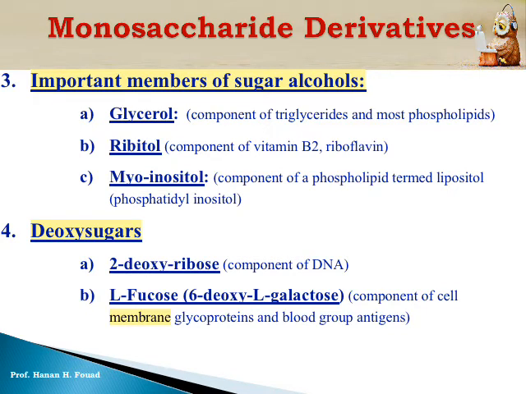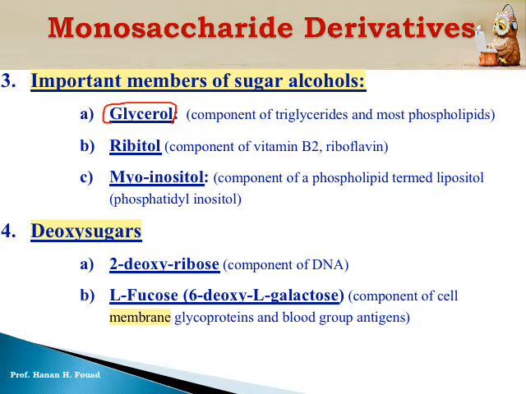What are the biological functions of these alcohols in our body? The first example is glycerol. Glycerol is derived from glyceraldehyde. If you have studied the first lecture, we have said that glyceraldehyde is an aldose sugar. It contains 3 carbon atoms, it is an aldotriose. If we add 2 hydrogen, this means reduction. The glyceraldehyde will give us glycerol.